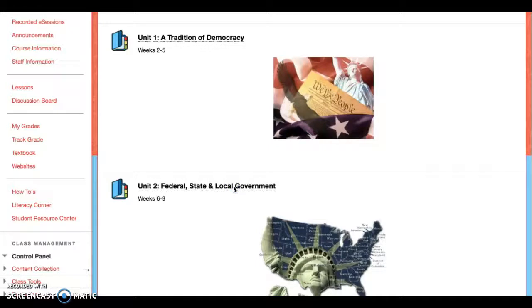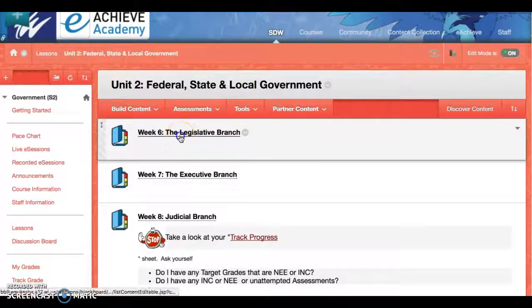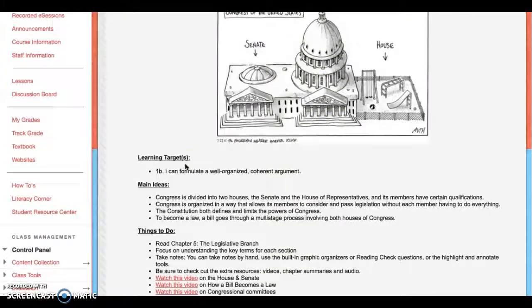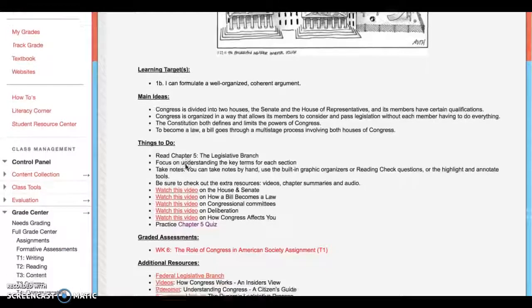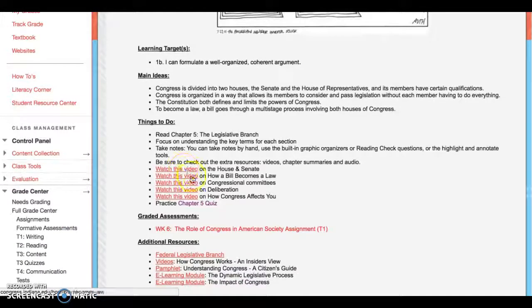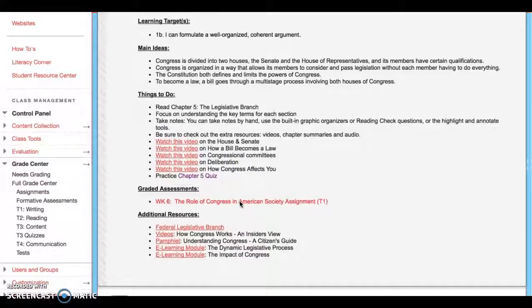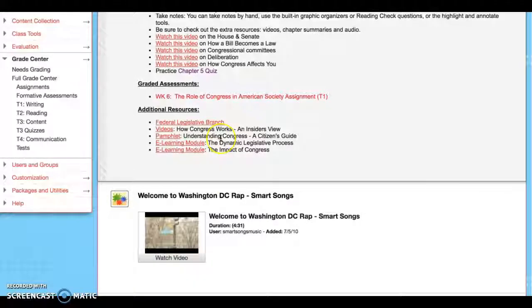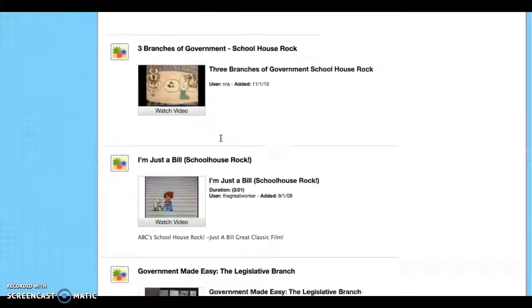So in order to do the week 6 assignment, go to week 6 in your Blackboard. Week 6 is asking for you to take information you read from chapter 5. I also have little video clips here on the House and the Senate and how a bill becomes a law. And then I have your role of Congress in American society assignment.